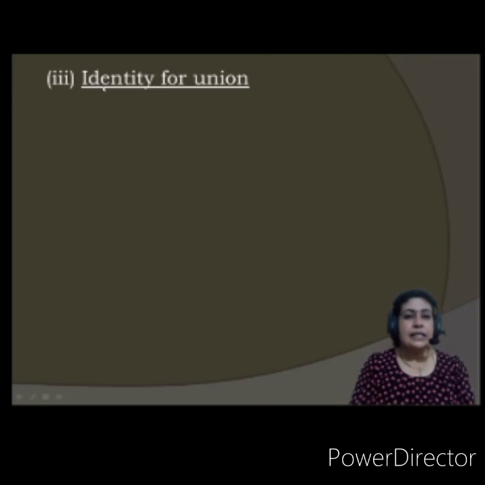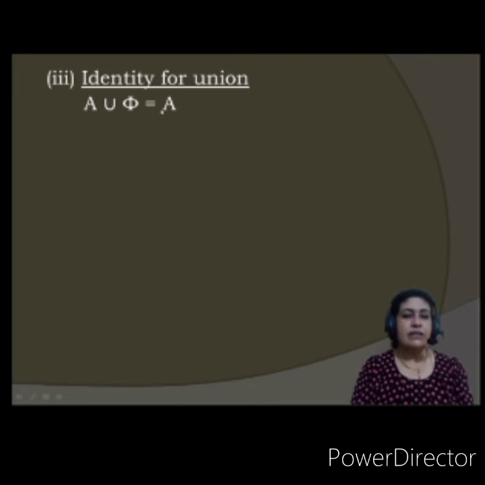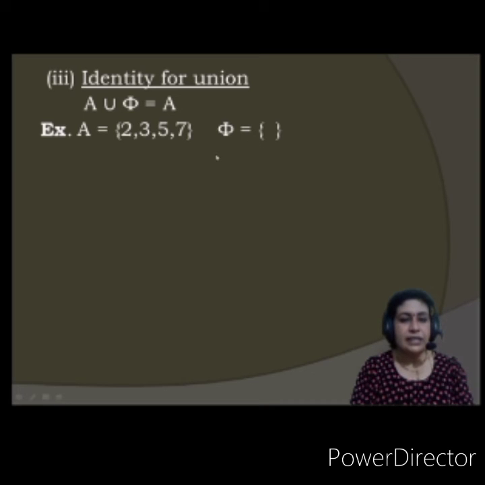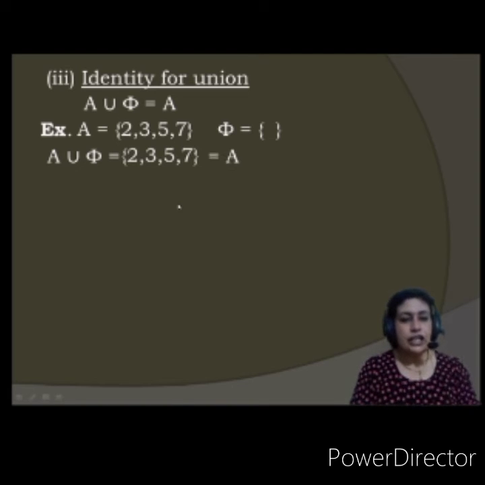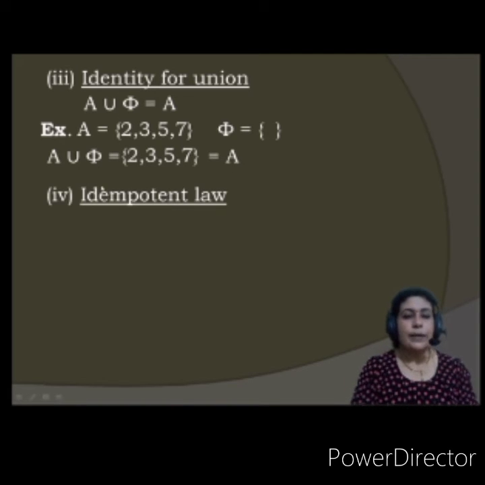Let us see the next one, that is identity for union. What does this mean? See, A union empty set is always going to be A. Naturally, because the empty set doesn't contain any element, but the A set contains. So A is suppose 2, 3, 5, 7 and this is the empty set. I'll include all. This becomes 2, 3, 5, 7. Okay. So this identity is true. This is equal to A.